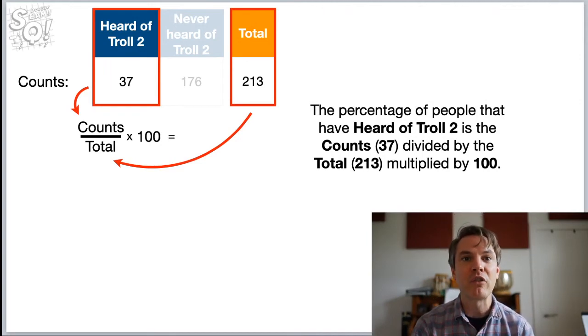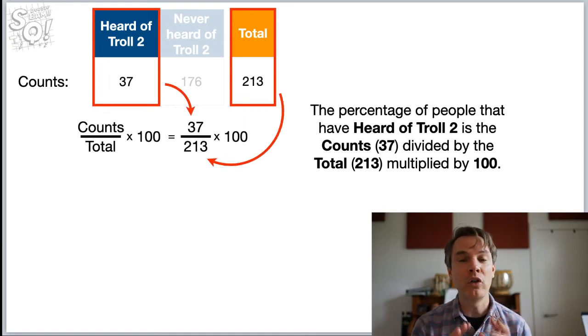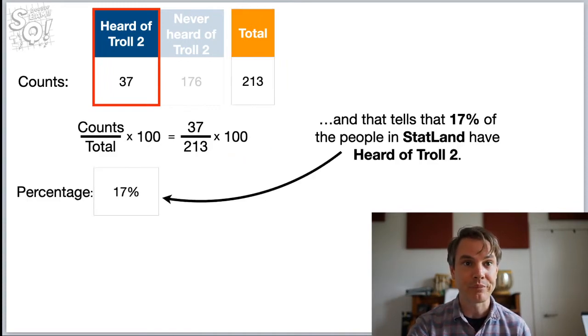Okay, so the percentage of people that have heard of Troll 2 is the counts, 37, so 37 people have heard of Troll 2, divided by the total, which is 213 people. So there's 213 people that live in Statland, and then we multiply that fraction by 100. All you guys know this. Everybody knows how to calculate percentages. And if you don't, wow, you just learned. So no big deal either way. Okay, and that tells us that 17% of the people in Statland have heard of Troll 2.